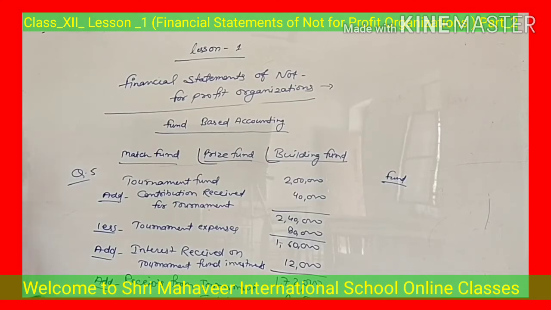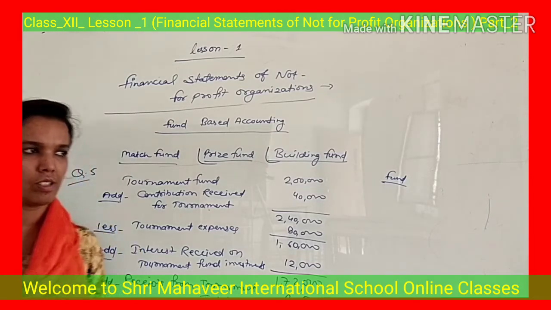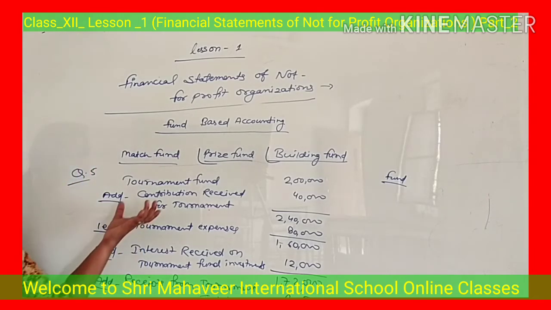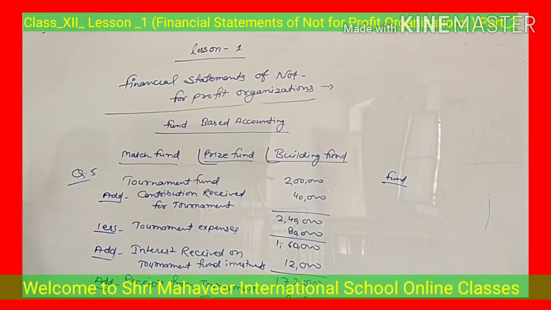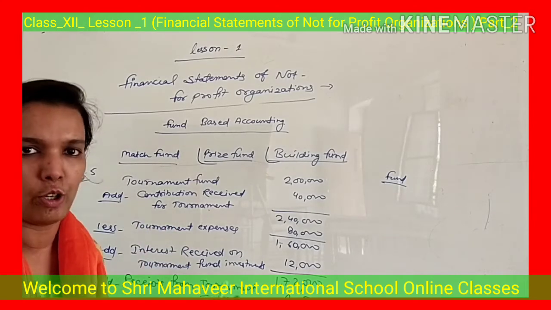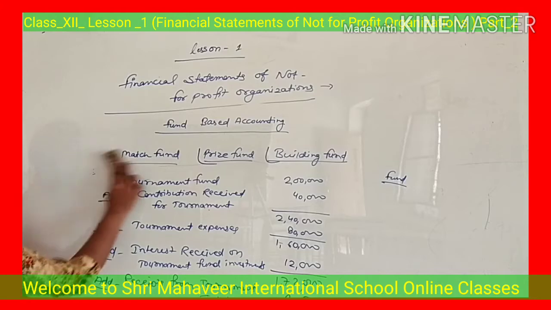This was about some numerical questions. As I discussed here, 5 questions. You can practice on the basis of these questions. There are some examples also in your book. You can practice these. These are the basic things. Later we will discuss some more things also. Now let's take 1 or 2 points of the theoretical part.